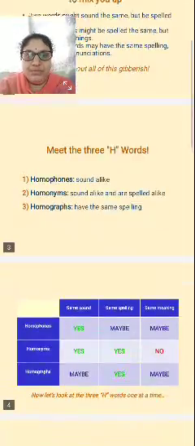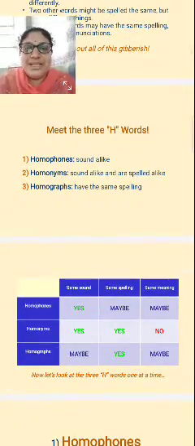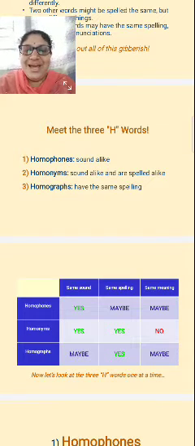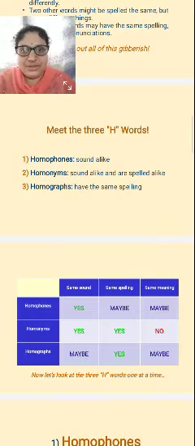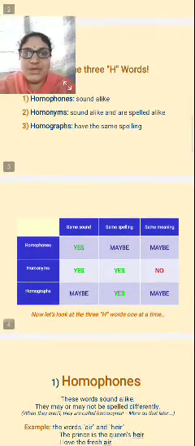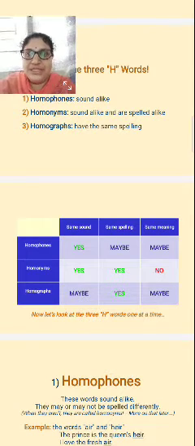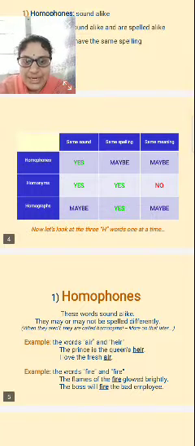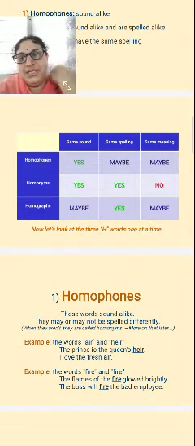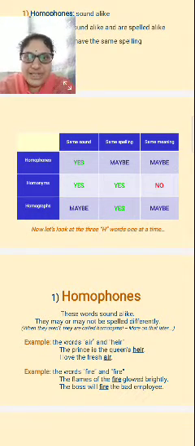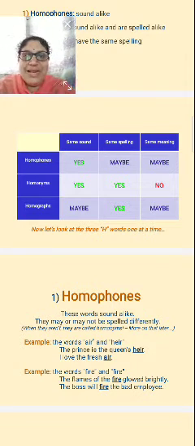Yeah. Come, let us see now. Meet the three H words. Homophones, homonyms and homographs. Yeah. Homophones sound alike. Homonyms sound alike and are spelled alike. Homographs have the same spelling. Yes. So see here I have written the table for you for understanding. Sound, spelling and meaning.